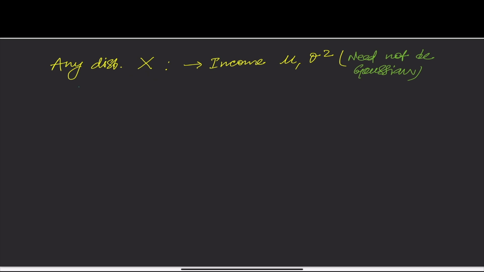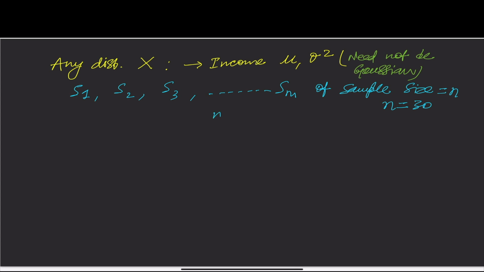Suppose I have sampled S1, S2, S3 till, let's say, Sm, of sample size n, and let's assume n is equal to 30. So these are the sample incomes of all the income-earning people in the world. These are samples of 30 people because n is equal to 30.